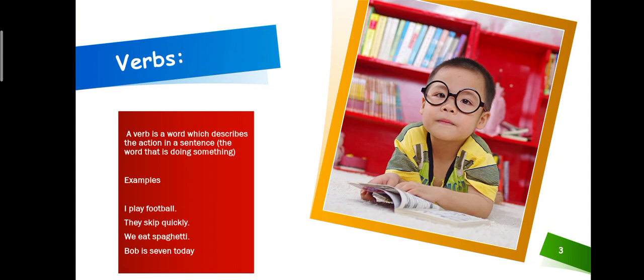And the fourth example, Bob is 7 today. In this example, is is the verb, because not only the action word is the verb, but also all the linking verbs, the words which connect two words together, are also verbs. I will explain it to you.